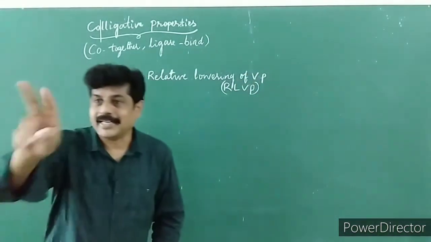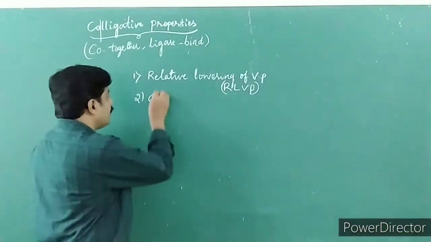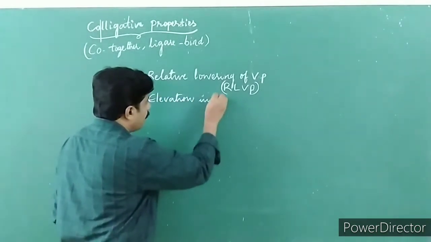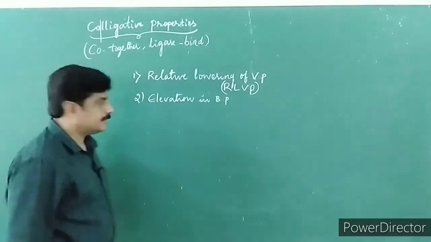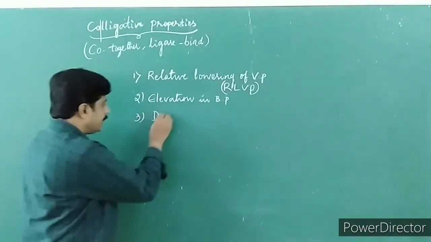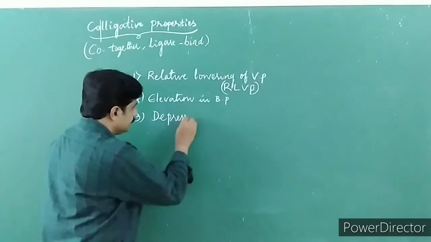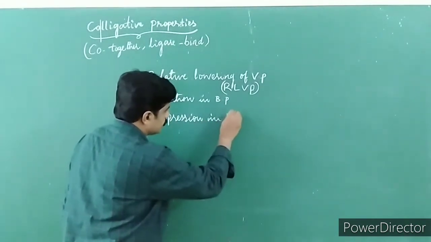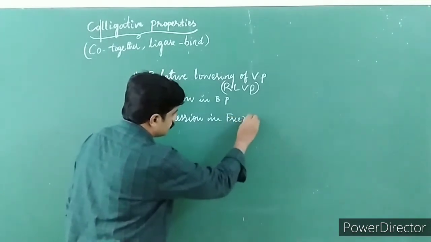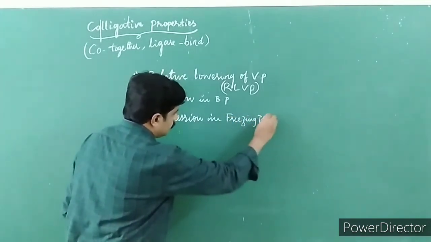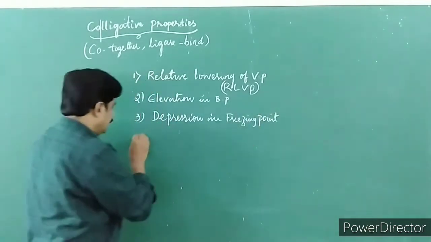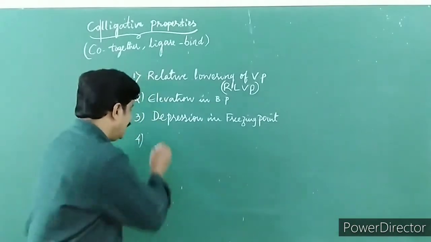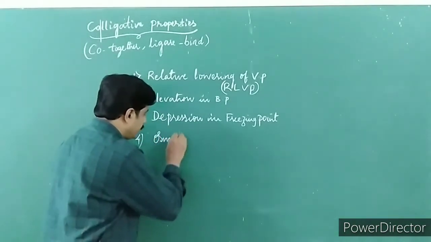Second one, elevation in boiling point. Third one, depression in freezing point. And the last one, that is osmotic pressure.